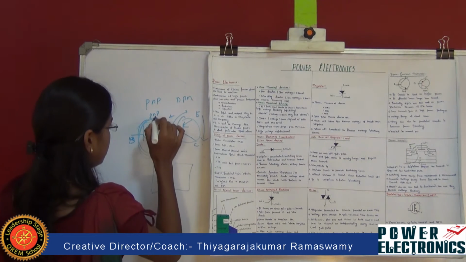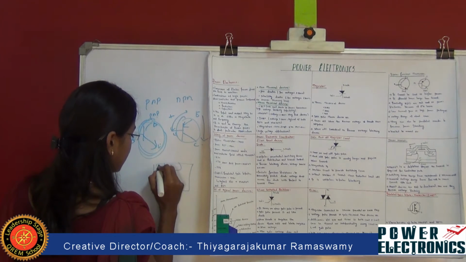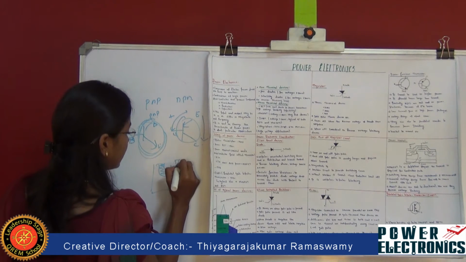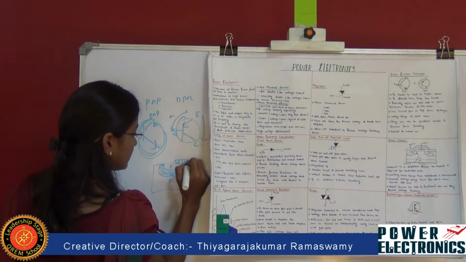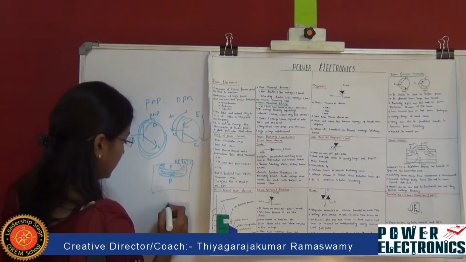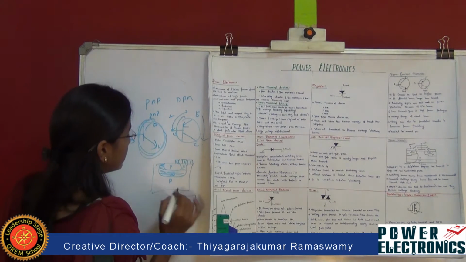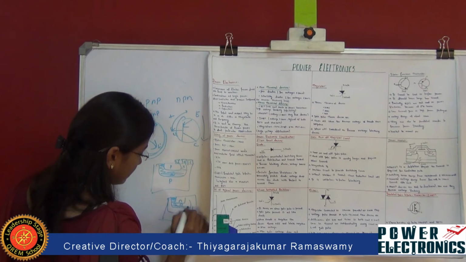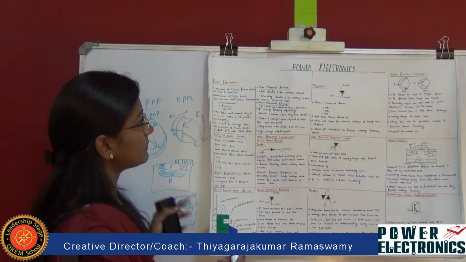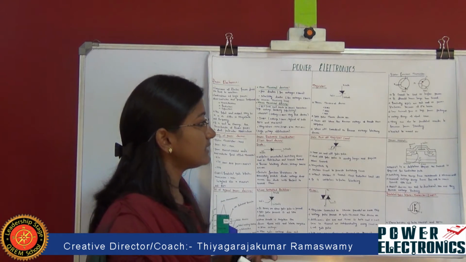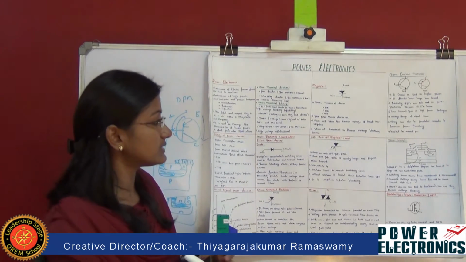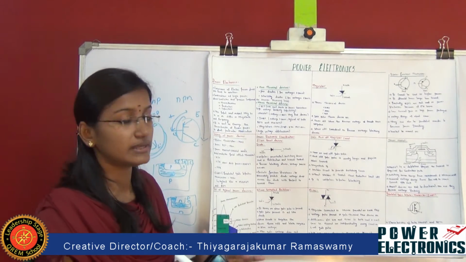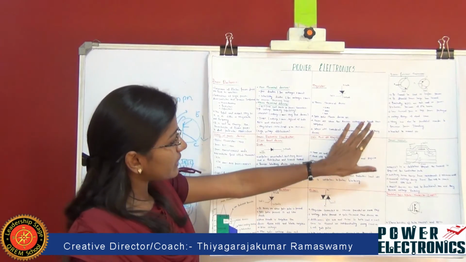In the PNP region, it consists of 2 P layers with 1 N junction, which has been connected to emitter, base, collector. And the NPN transistor consists of 2 N layers with 1 P junction. So this is the bipolar junction transistor, and it has a voltage range of about 1500 volt, and it is also limited, with the voltage limited around 5 volt. So this is the bipolar junction transistor.